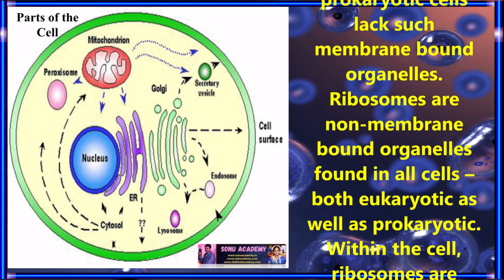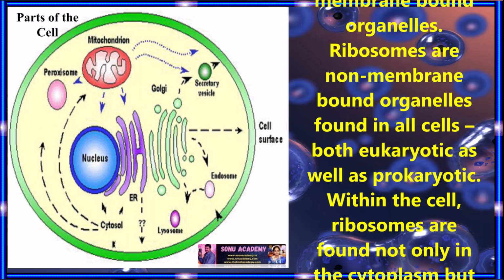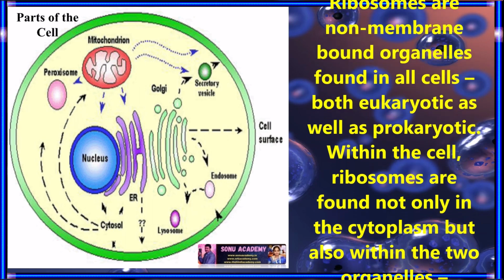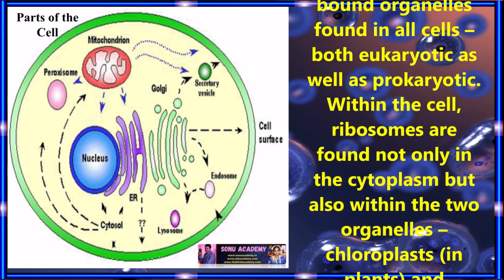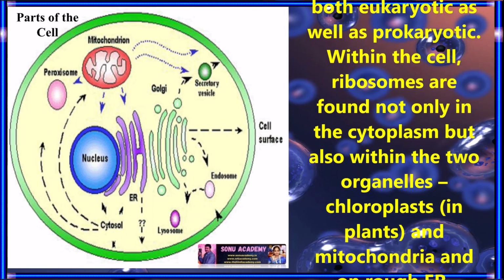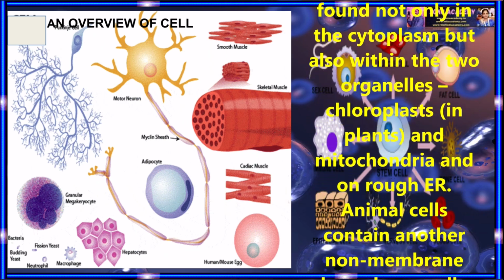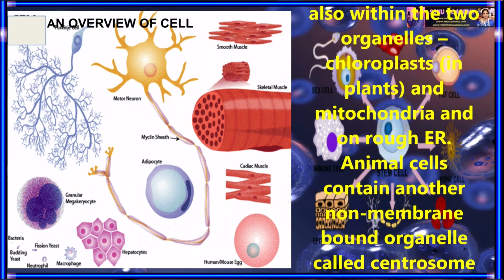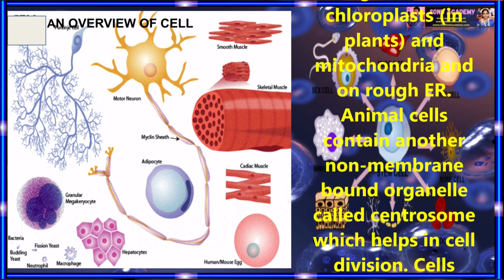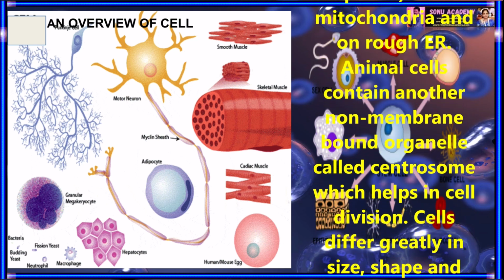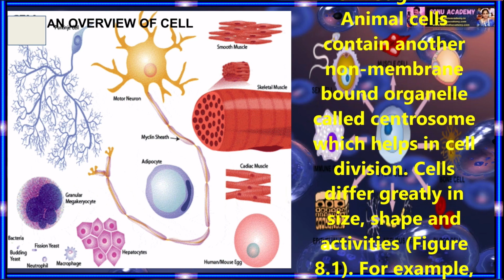Within the cell, ribosomes are found not only in the cytoplasm but also within two organelles, chloroplasts in plants and mitochondria, and on rough endoplasmic reticulum. Animal cells contain another non-membrane bound organelle called the centrosome, which helps in cell division.